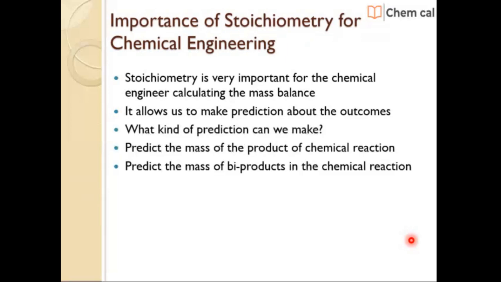It is not always possible that A plus B forms C. There is a possibility of formation of byproducts in the course of the reaction. Based on stoichiometry, we can predict the products and byproducts. We can calculate the amount of products and byproduct formation. We'll come to know whether the byproducts are gaseous, liquid, or solid.